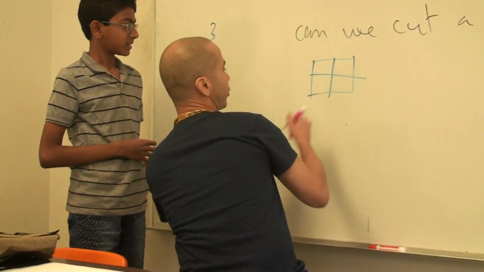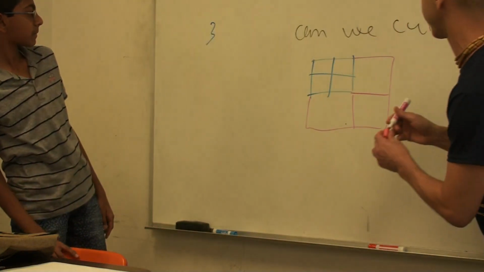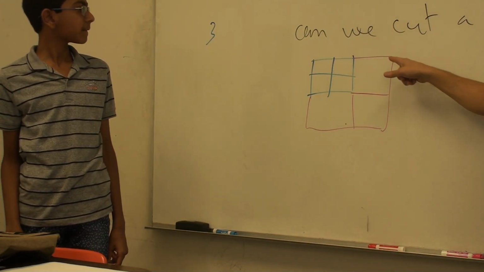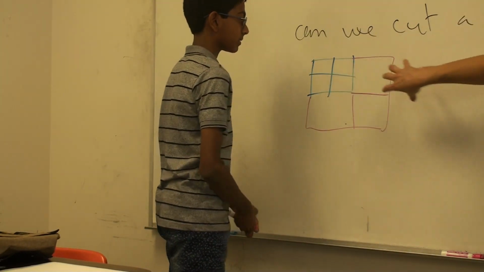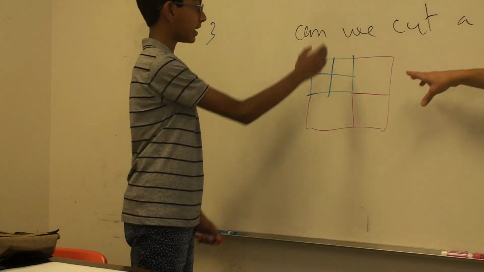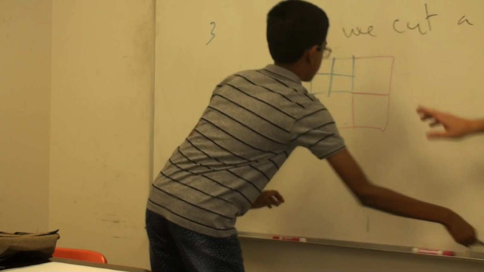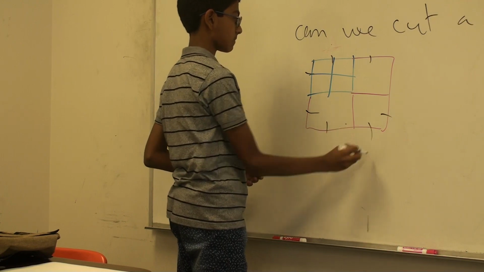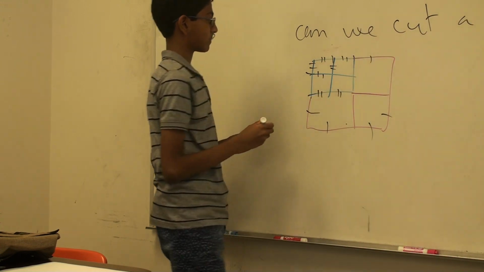If we return these pieces back to our squares, so he says we started out with this square, and how can you guarantee that this was a square? Because we cut into equal sides earlier. No, but how do you know when you chose your square, you chose it in a particular way? What did you do to it? I cut it such that these 2 sides are equal. Okay. So he had a square and he split it into 4 squares, and then he took one of the squares and split it into 4. So he ended up with 3 and these 4. Okay, so we're good.